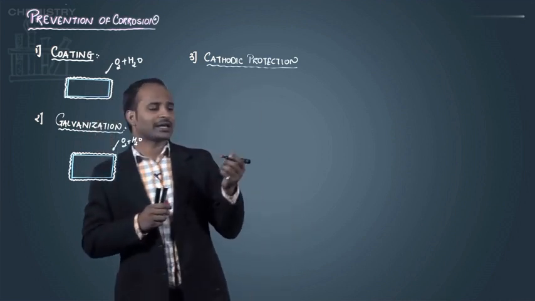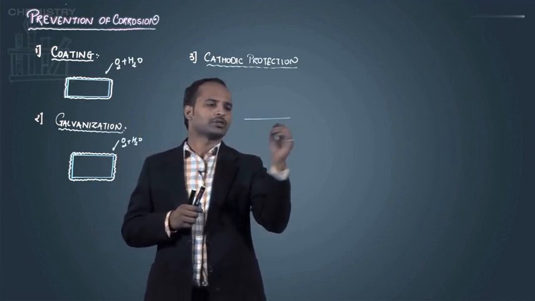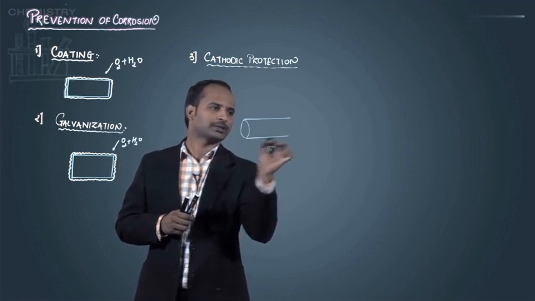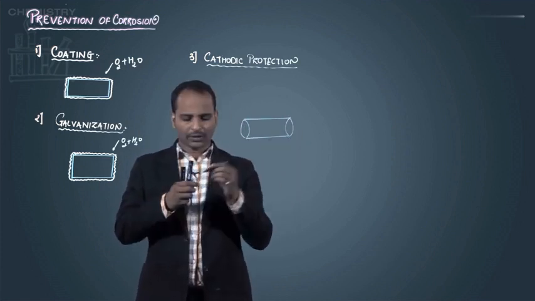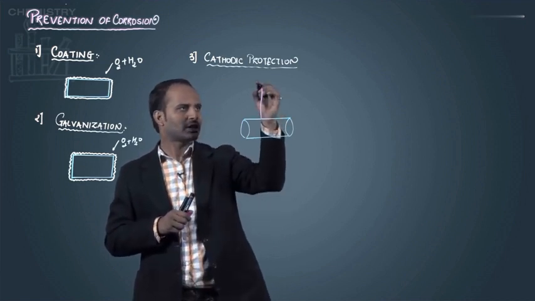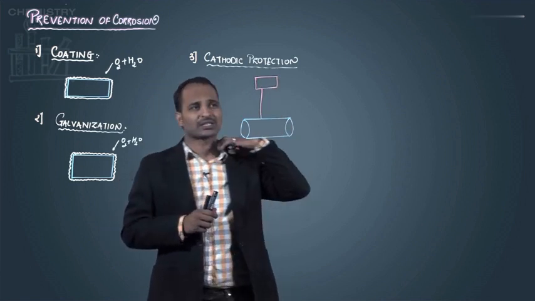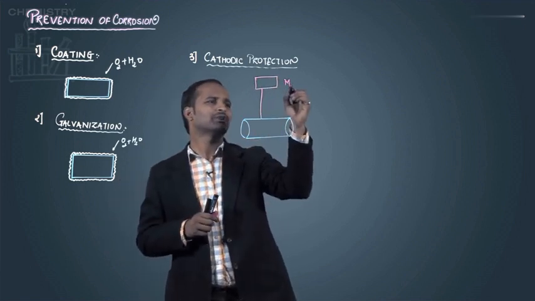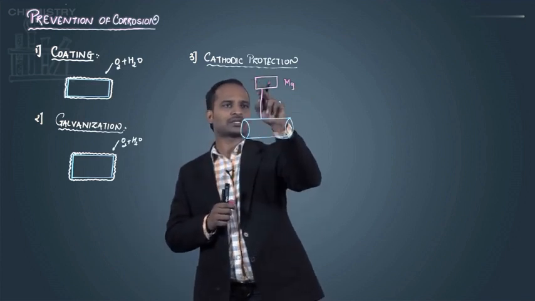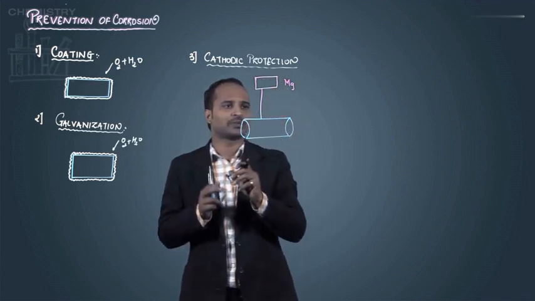So how to prevent corrosion of that metal pipe? Suppose there is a metal pipe which is underground, which I want to protect. That metal pipe is connected with a wire to a metal like magnesium. It is magnesium which has more tendency to oxidize. So that iron pipe is connected with the help of magnesium. So I can say a galvanic cell has been formed.